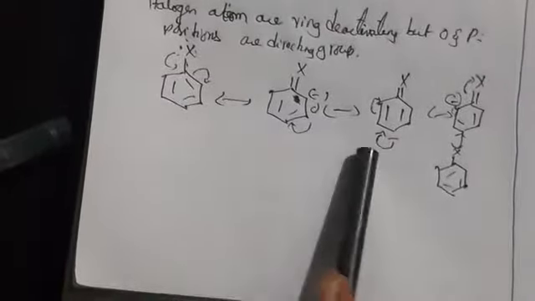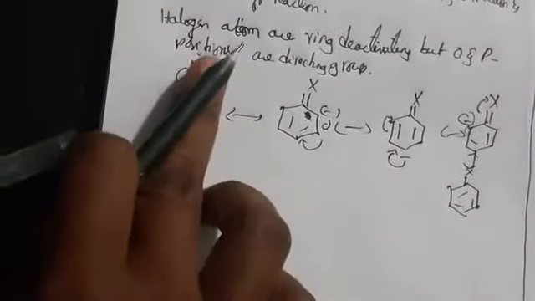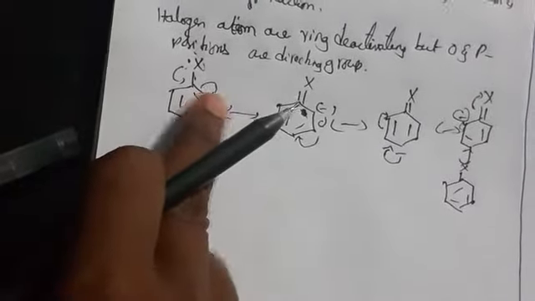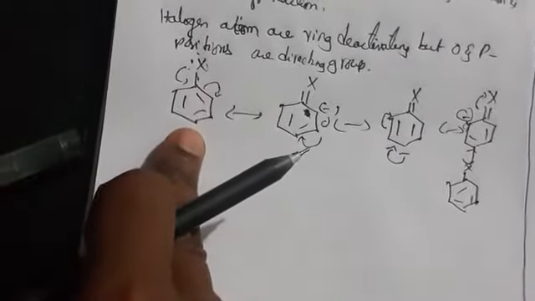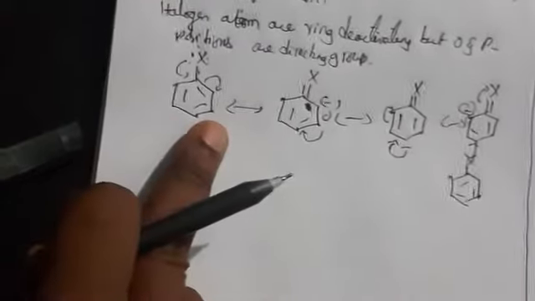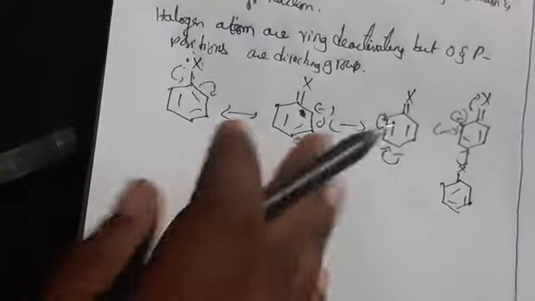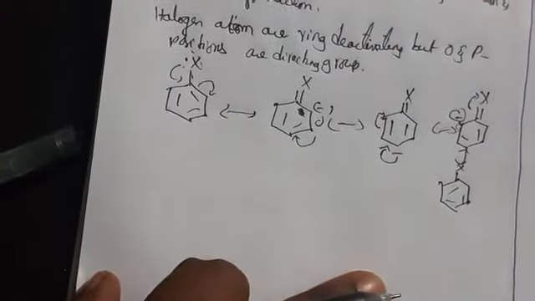Due to the resonance, the electron density increases at the ortho and para positions. Why? Because at the meta position it decreases the electron density in the benzene.